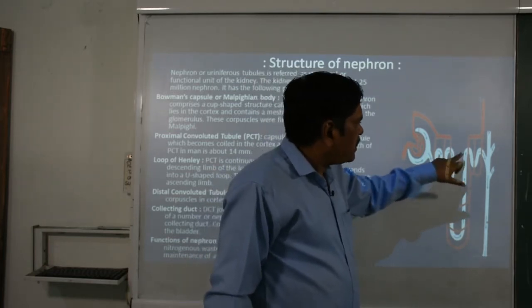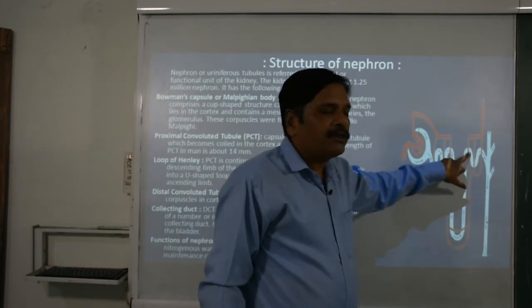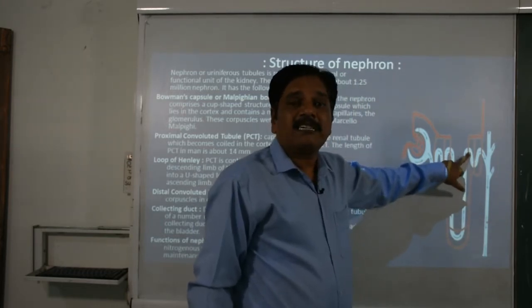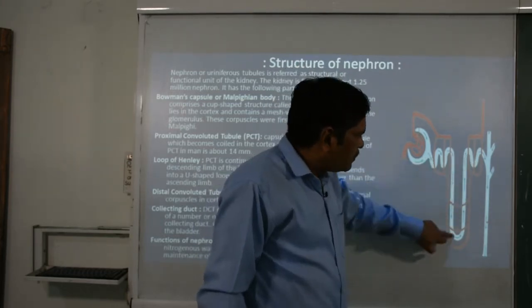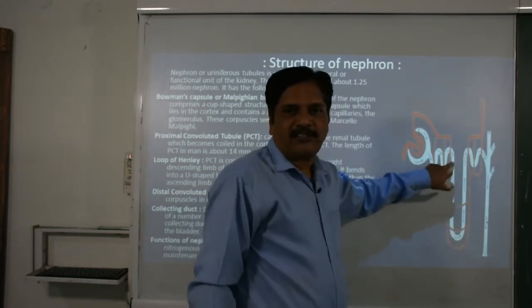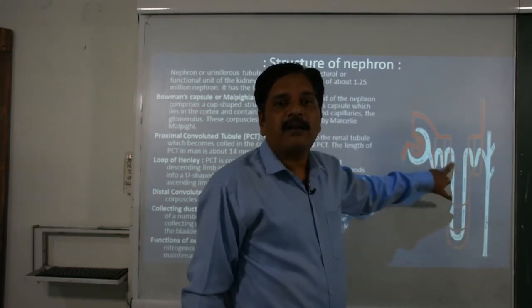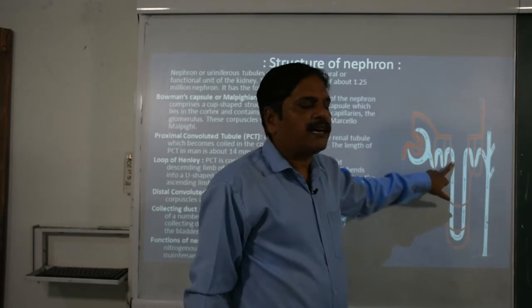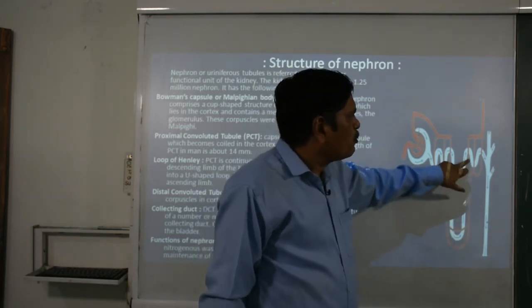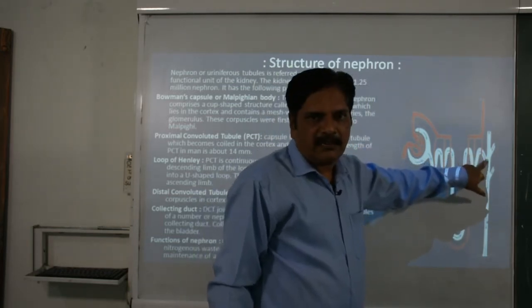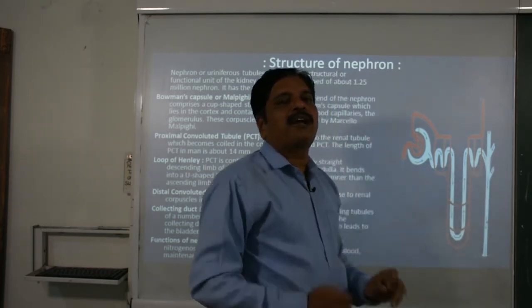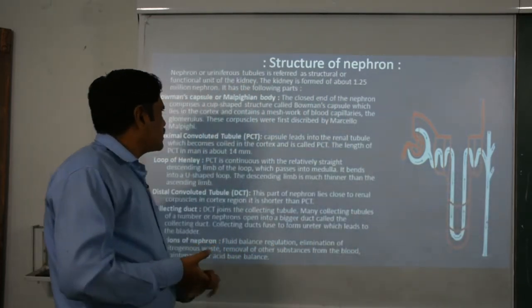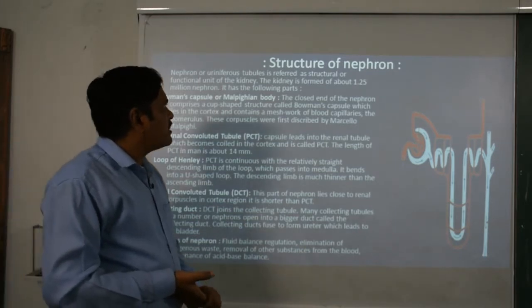Then again there is a tubule called the DCT, or distal convoluted tubule, and in between there is a specific U-shaped structure discovered by a scientist named Henle, so it is called Henle's loop. Finally, the collecting duct collects the urine. Clear? One by one we are discussing them.